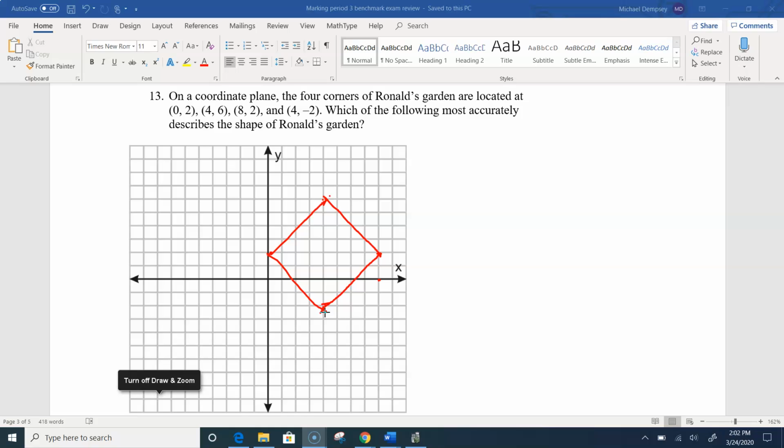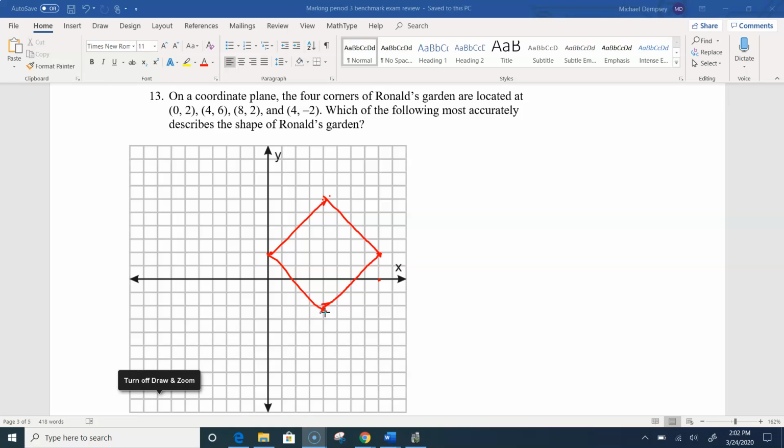Because the diagonals are going to be perpendicular. This is a vertical line that connects these 2 points and a horizontal line that connects these 2. So I know that I'm definitely onto a rhombus. So the next thing I want to do is figure out, could it possibly be a square? The thing that would make a rhombus a square would be perpendicular sides.